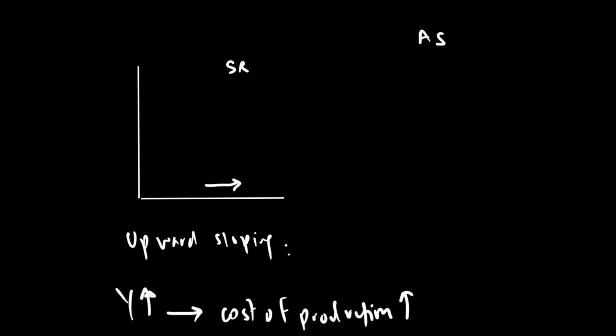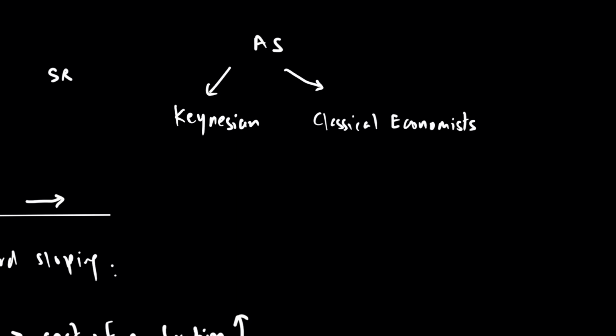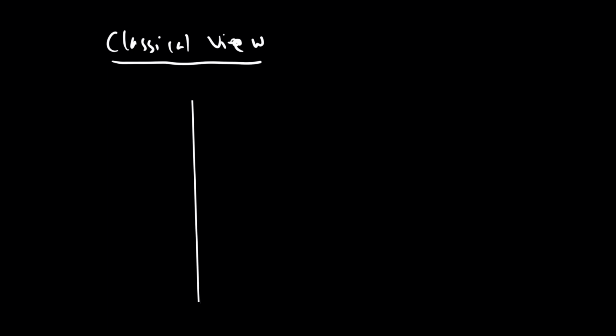In the long run, however, we have two views for LRAS. There is the view of the Keynesian economists, which we are going to discuss in a little while, as well as the view of the classical economists. According to the classical economists, this is how the LRAS looks. The classical view is one where LRAS is completely vertical. They say that if you are in the long run, then we are at full employment. So the LRAS looks like a vertical line.